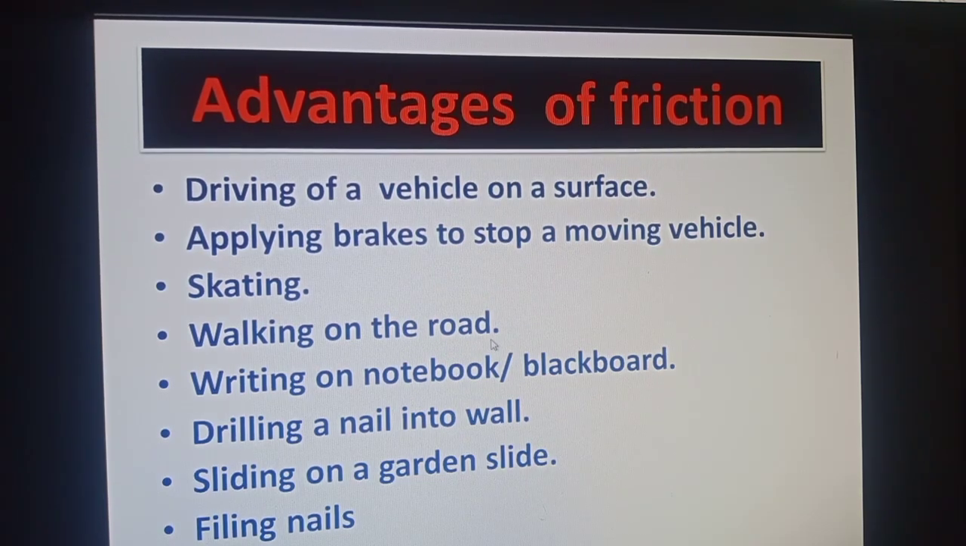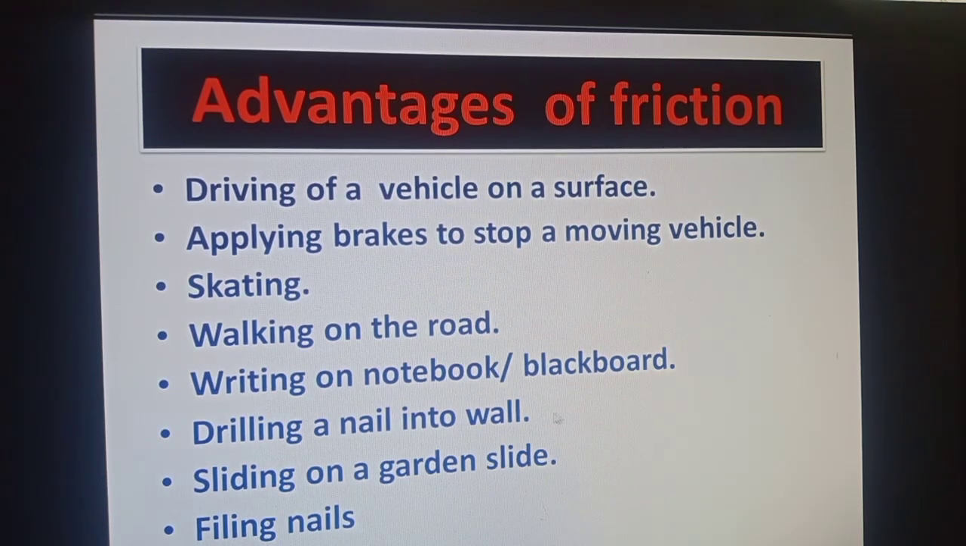Similarly, walking is another example of friction. If there is no friction between your shoes and the ground, you will slip and walking becomes difficult. Similarly, when we write on a notebook, it is the friction that holds the pen firmly on the page and we can write in a good way. Or when we write on a blackboard, friction is also used there. Otherwise, the pen may slip from the page of the paper or from the blackboard.